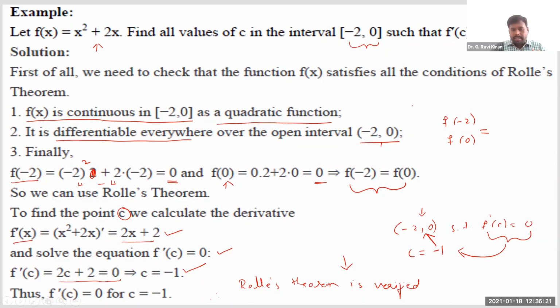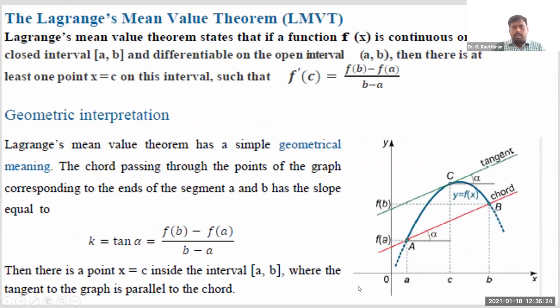Now let us extend this idea to the second mean value theorem, Lagrange's mean value theorem. I can say it is an extension of Rolle's mean value theorem. Lagrange's mean value theorem states, if a function f of x is continuous on a closed interval a comma b and differentiable in the open interval a comma b.